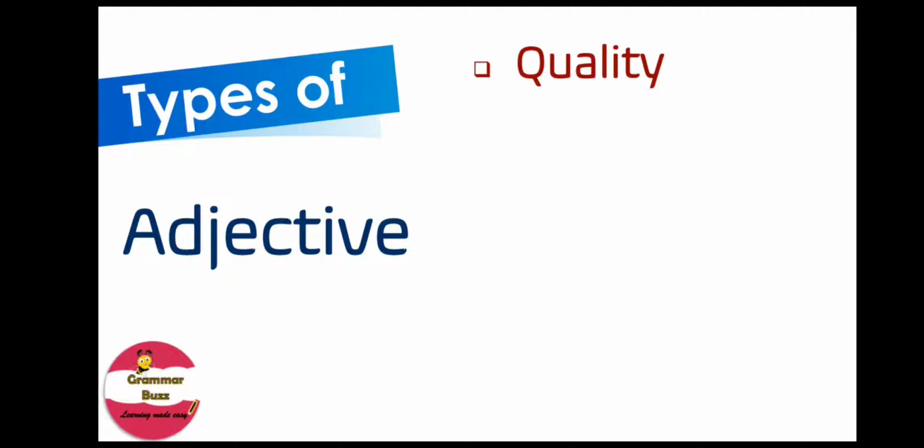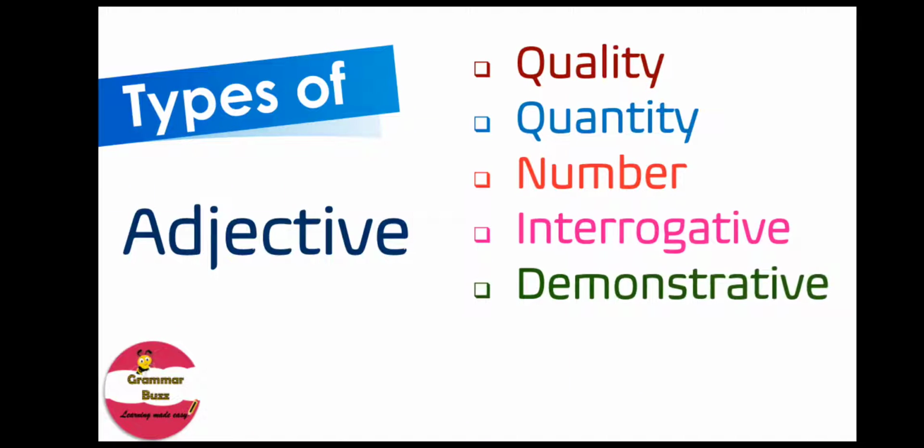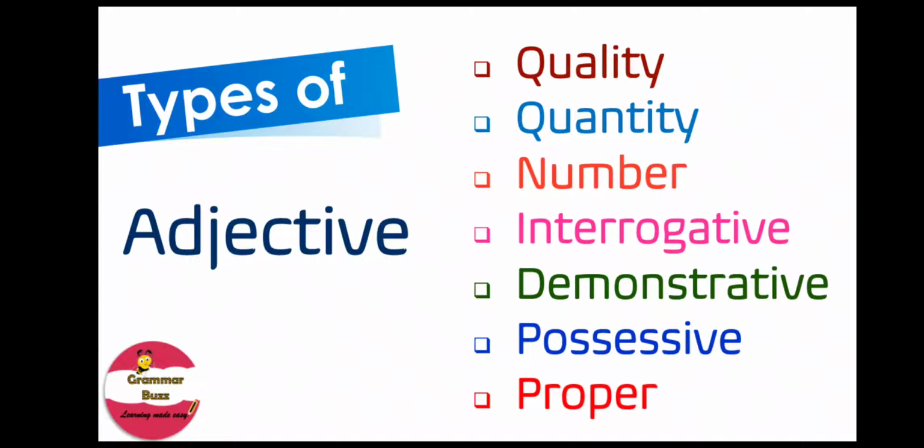The various types of adjectives that we are about to discuss in this lesson are adjective of quality, adjective of quantity, adjective of number, interrogative adjectives, demonstrative adjectives, possessive adjectives, and proper adjectives.